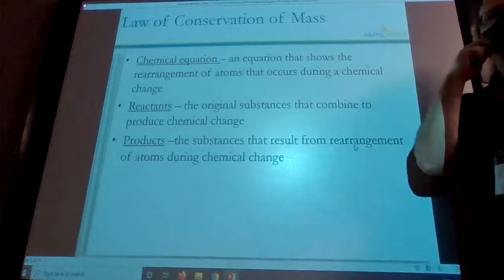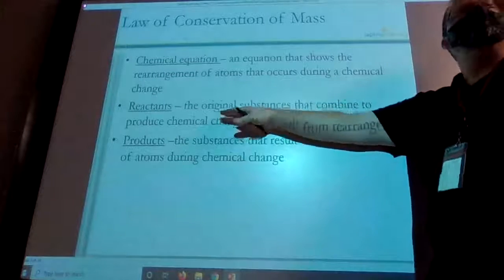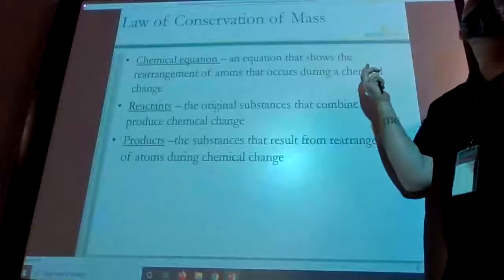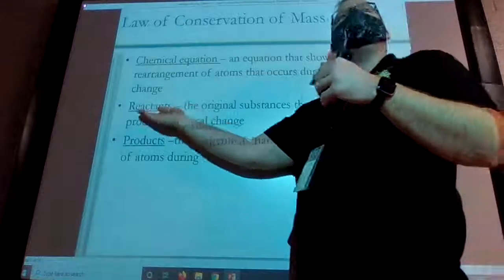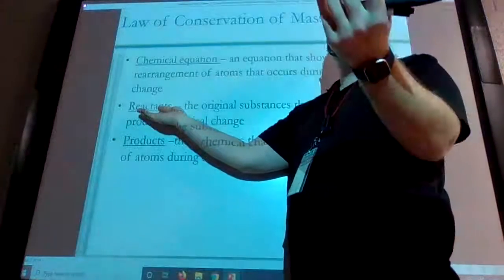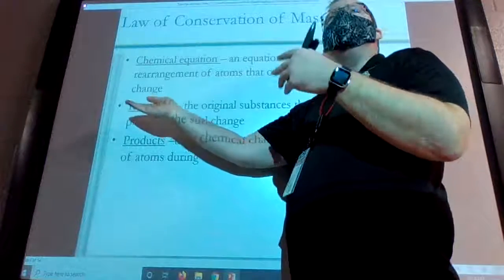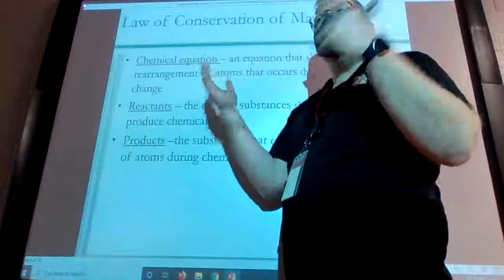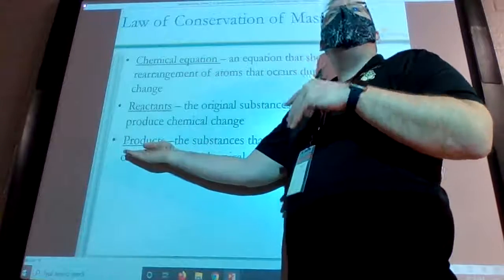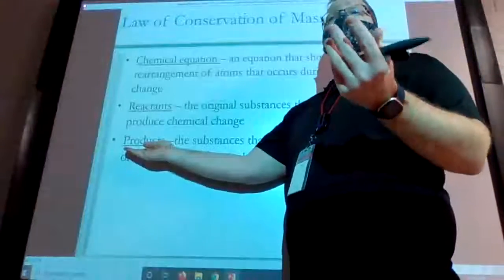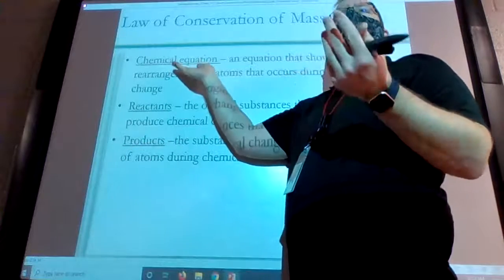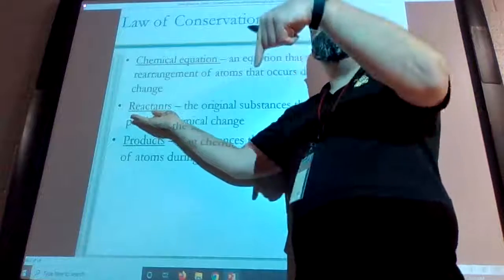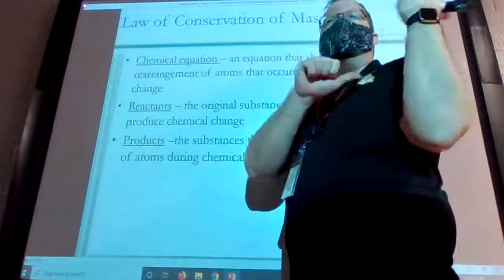In that equation, we have two things. We have reactants and products. And the names kind of help you remember which is which. Reactants are the things that are going to react in my chemical equation. They're the things I put in first, and they react with each other, and they make something new. Now, when I make something new, that is called the product. So in a chemical reaction, let's say it happens in a beaker in lab, the reactants go in, the products come out.